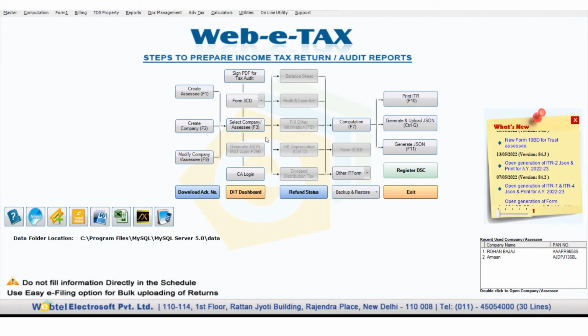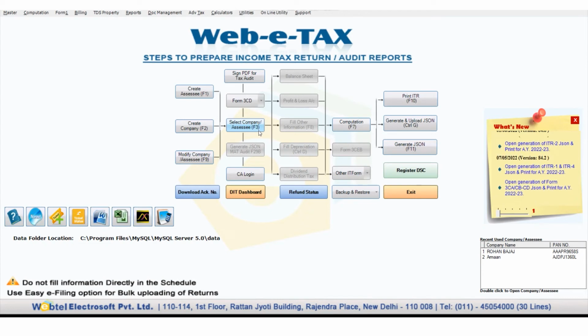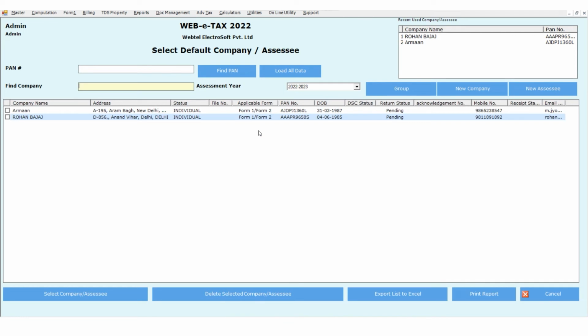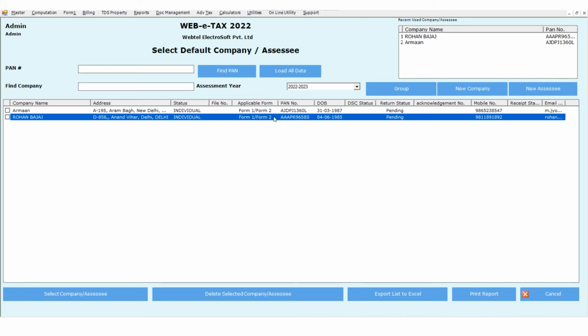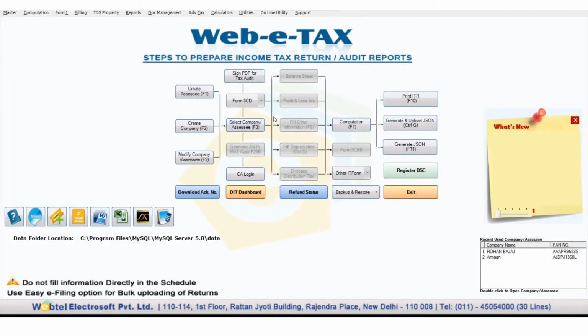Then comes the option related to the selection of your assessee master. For this, click on the select company or assessee option, or use the shortcut key F3. Here you will be able to see the list of created assessees. Then you need to select the assessment year for which you are going to file your ITR, and then select the name of your assessee.